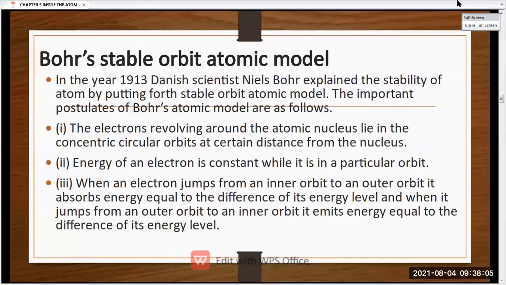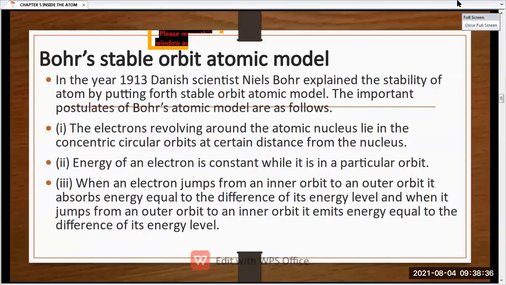Then similarly he also told that the nucleus acts as a sun which is at the center, and the electrons are the planets which have fixed definite orbits, and the electrons are revolving around those orbits or shells, or we can say energy level. तो अभी आपको सन और प्लैनेट्स का एग्जाम्पल दे के मैं आपको समझा सकती थी कि how actually electrons are revolving. तो न्यूक्लियस बीच में होता है.